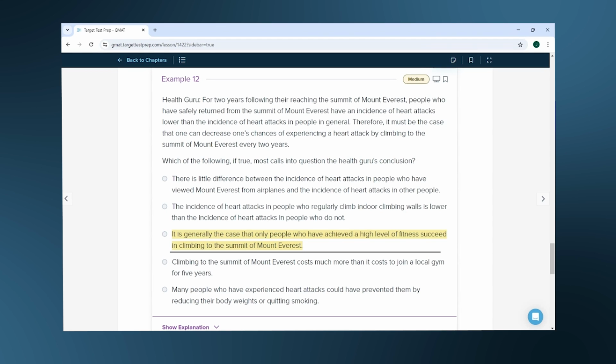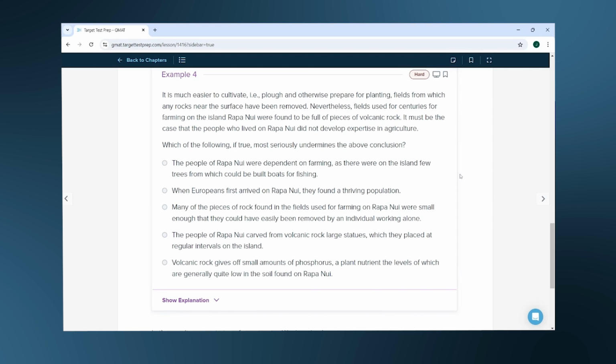And then let's put these skills to the test with our hardest question yet. It is much easier to cultivate, i.e., plow and otherwise prepare for planting, fields from which any rocks near the surface have been removed. Nevertheless, fields used for centuries for farming on the island of Rapa Nui were found to be full of pieces of volcanic rock. It must be the case that the people who lived on Rapa Nui did not develop expertise in agriculture.